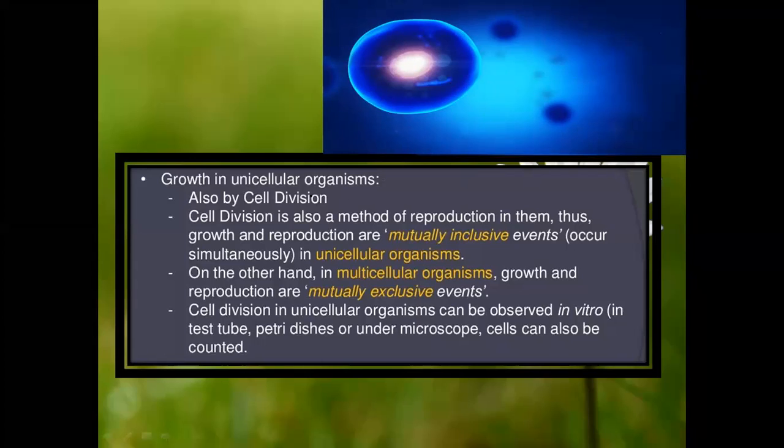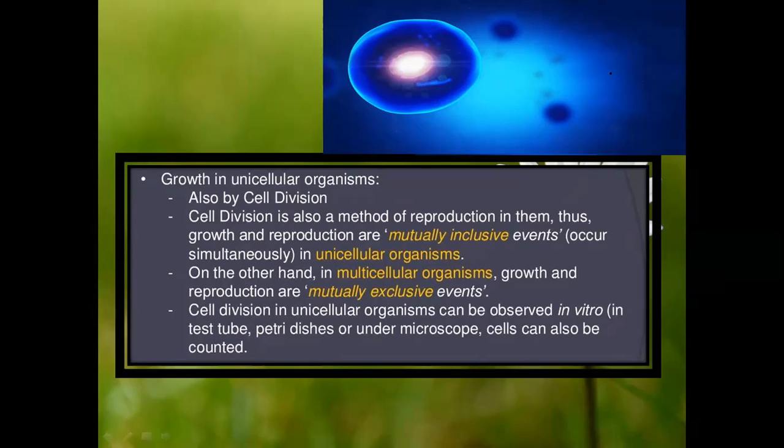And in unicellular organisms, the cell division itself is a reproduction. They reproduce by the asexual reproduction method, and the cell division itself is a reproduction process. Whereas in a multicellular organism, cell division is different and reproduction is different. They reproduce differently.